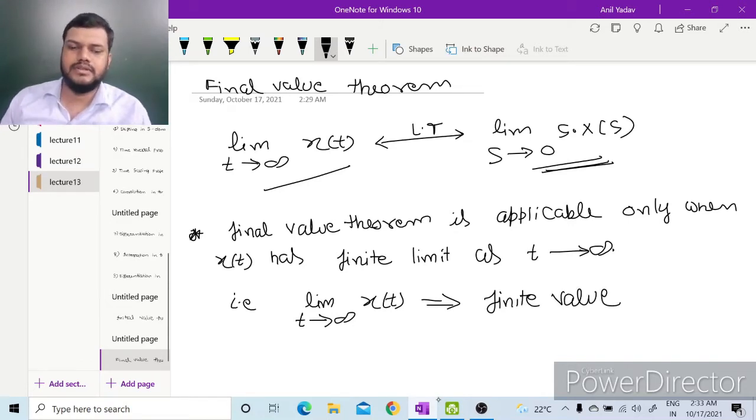So it means that all the poles of X(s) must be present in the left half of S plane with at most one pole at origin.